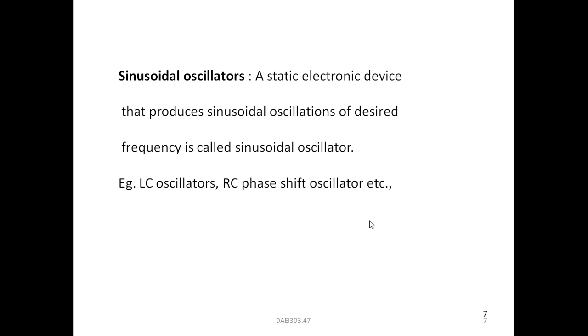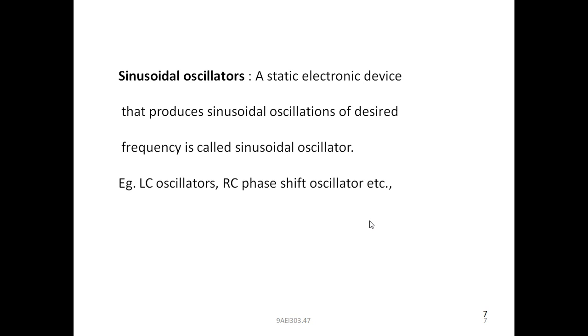Here again, sinusoidal oscillators: a static electronic device that produces sinusoidal oscillations of desired frequency is called a sinusoidal oscillator. It is a static electronic device which produces sinusoidal oscillations. As you know, the sinusoidal signal crosses the horizontal line with an amplitude, several times sinusoidally.